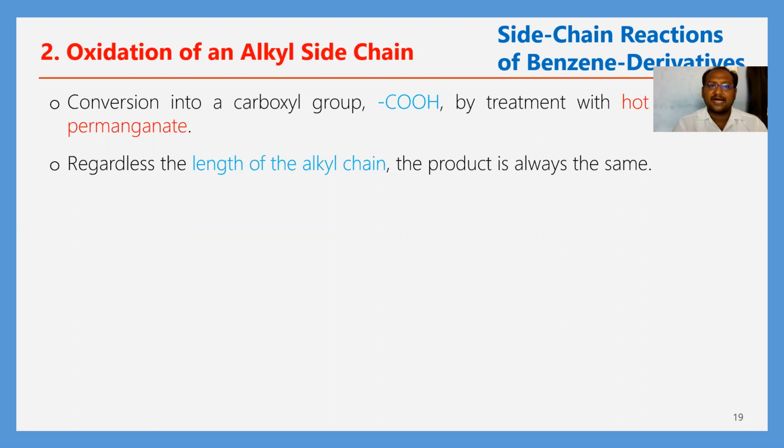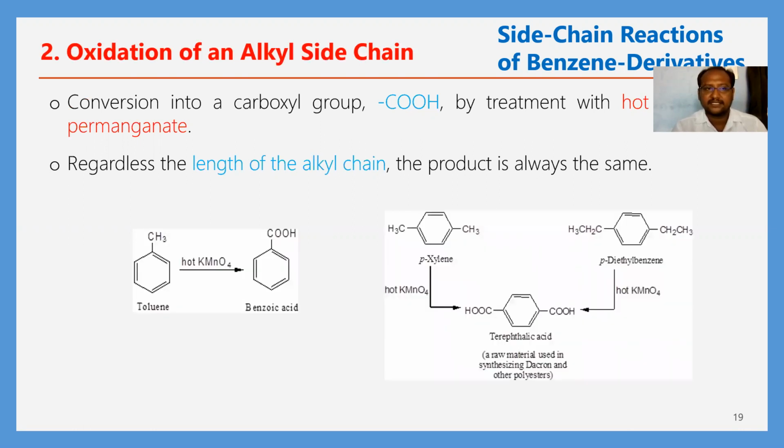Next, oxidation of an alkyl side chain. In this, the alkyl side chain undergoes oxidation in the presence of oxidizing agents. It is converted into a carboxylic group by treatment with hot potassium permanganate, which is used as the oxidizing agent. Regardless of the length of the alkyl chain, the product is always the same.